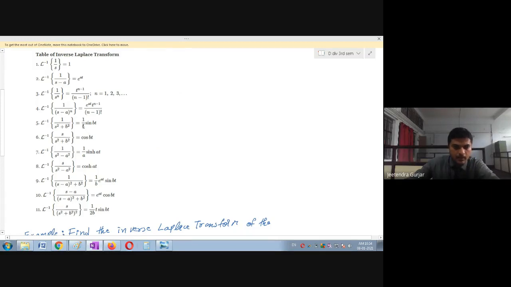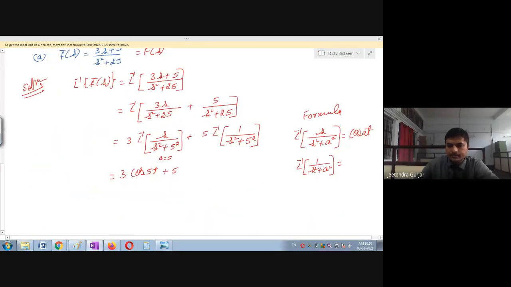If it is L inverse of 1 upon s square plus a square, please remember this is 1 upon a sin at. Here they have taken b, okay, no problem, let it be. What difference does it make? So this will become 1 upon a sin at. One can see here a is what? 5. Am I right? a is 5.